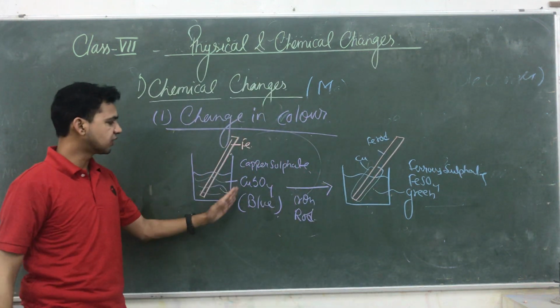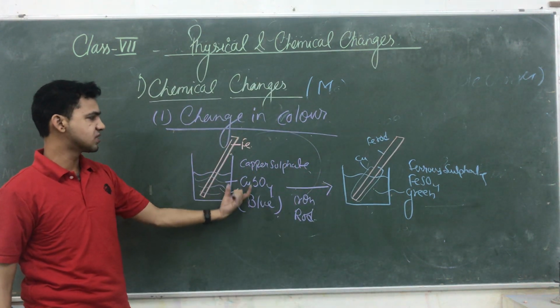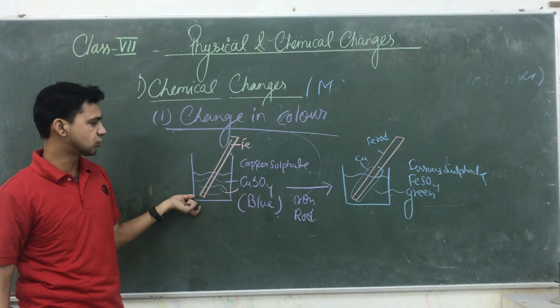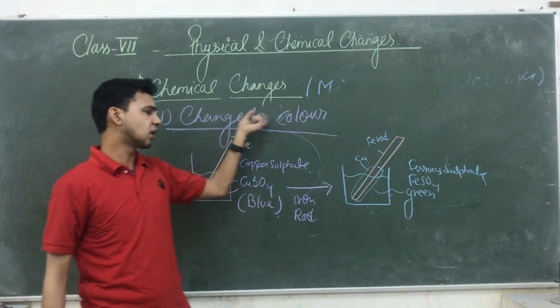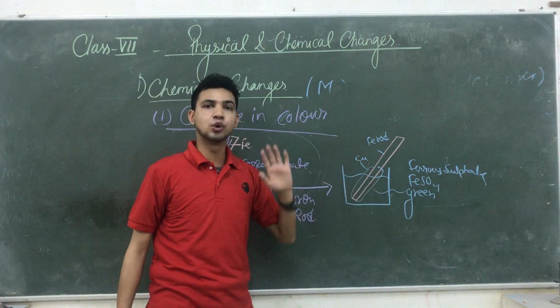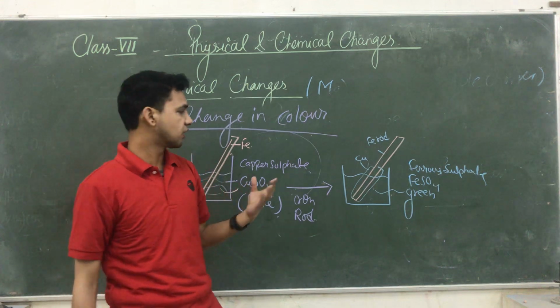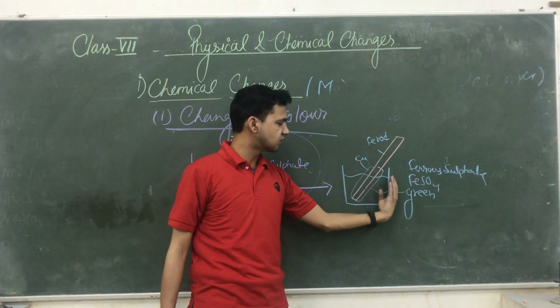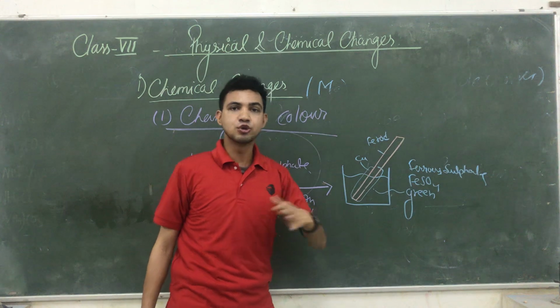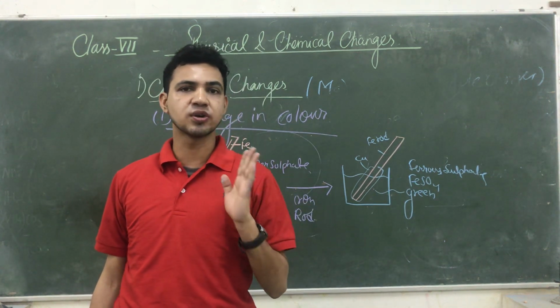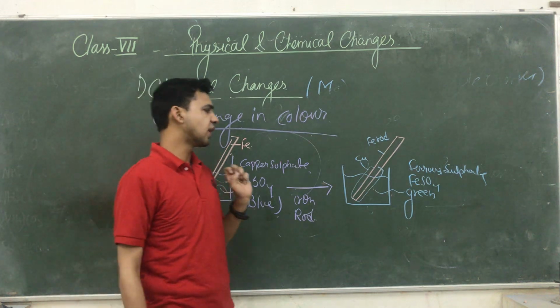Before the reaction, the color of the solution is blue. When we dip an iron rod inside the solution for half an hour, the color of the solution suddenly changes. They don't need any kind of heat. They absorb the heat from the surrounding atmosphere. So suddenly the color of the solution changes into green. Due to the change in color, we say that a chemical reaction or chemical change takes place.